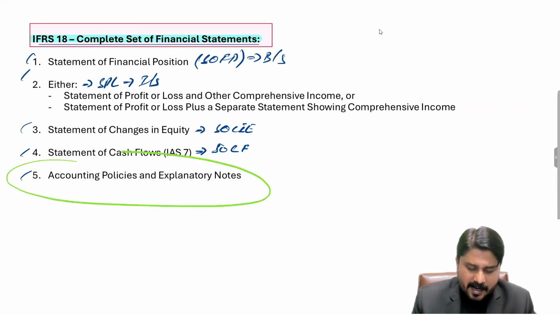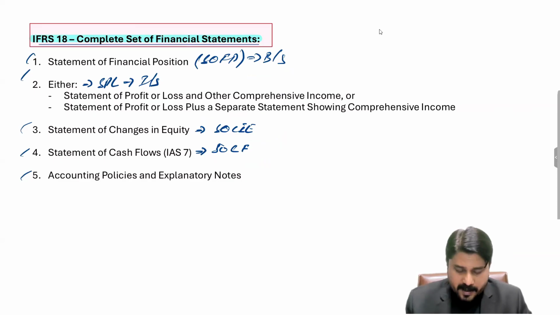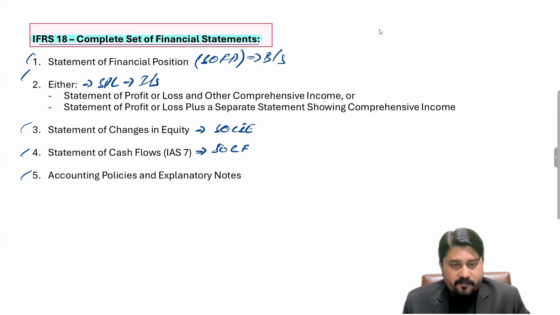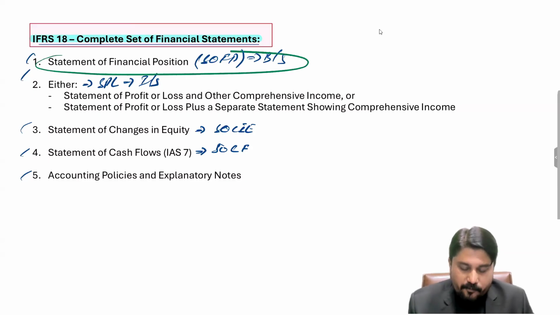And the company also has to make a few points with respect to the explanatory notes for accounting policies and all that. So these are the complete set of the financial statements. Each and every company has to prepare and show these 5 elements in completing the set of accounts, which are the balance sheet, income statement, changes in equity, cash flow statement, and the accounting policies and the explanatory notes.